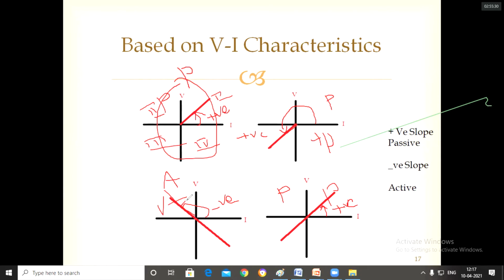In this way, I can say by the definition as well as by the VI characteristics whether it is active or passive. Simply remember that active means which gives the energy. The element which gives energy to other elements is called an active element, and the slope of the VI characteristic is negative. The elements which consume the energy from the sources are passive elements, and the slope is positive only. If the curve lies in the first and third quadrants, it is passive; in the second and fourth, it is active.